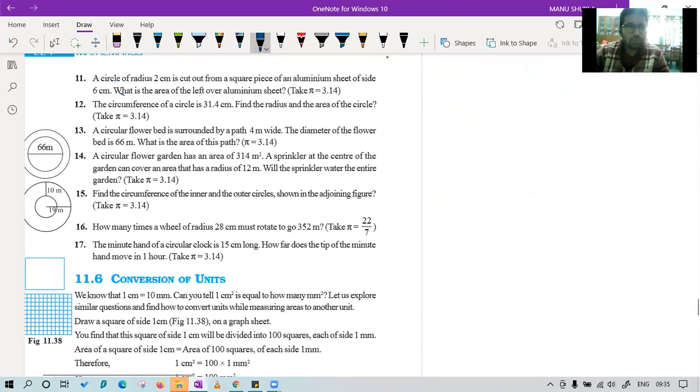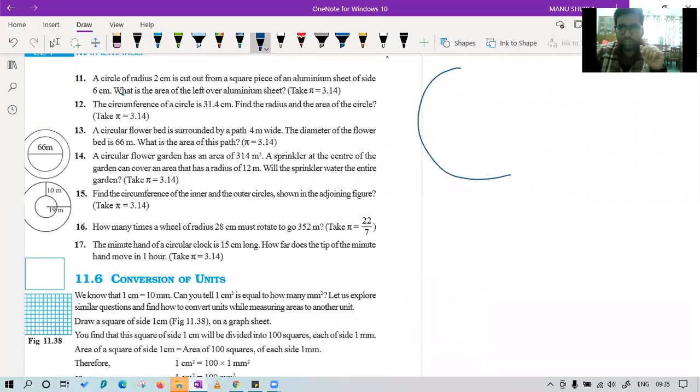Now, question number 12. The circumference of a circle. Nitin Raheja, 6 into 6 into 6 into 6. No, Nitin. The area of a square is not this much. This is only 6 into 6. That is a square. Okay, Nitin, please confirm.